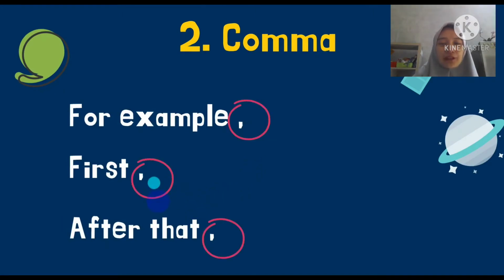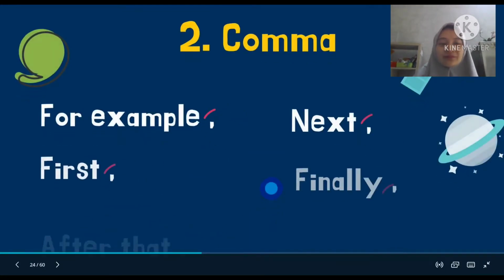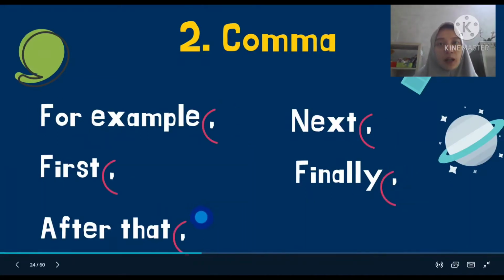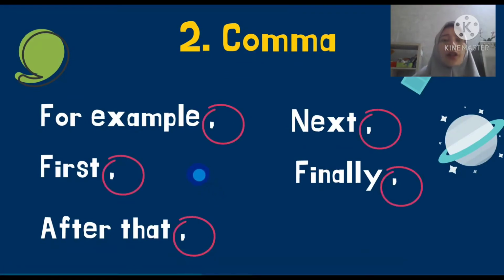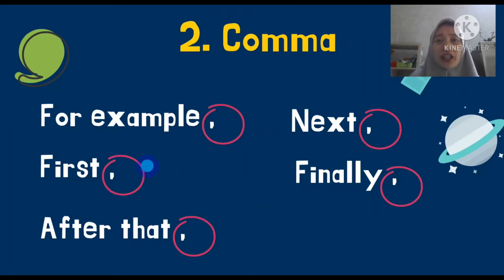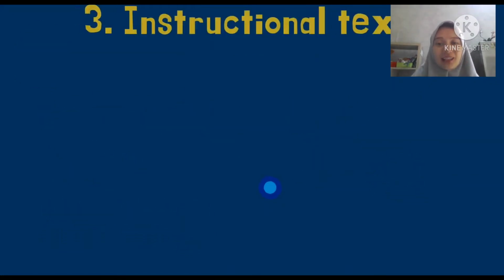After a connective such as after that, or a time conjunction: after that, next, finally, we have to use a comma. When I read your writing, I can see many of you are already good at writing the time conjunction, but unfortunately, there are no commas after the conjunctions. So you have to put a comma after a time conjunction in the instructional text, okay?